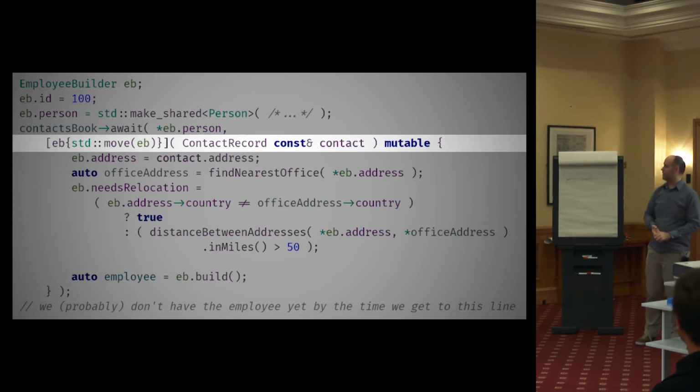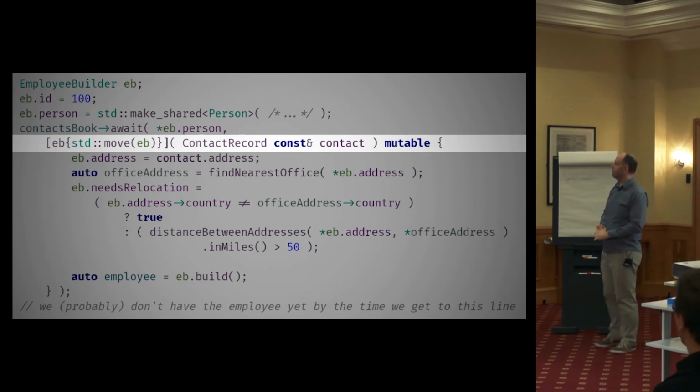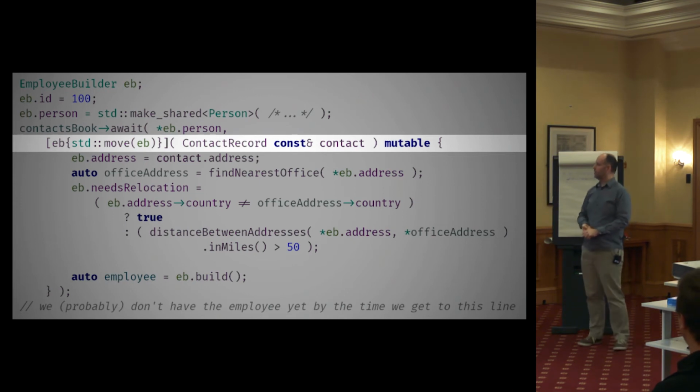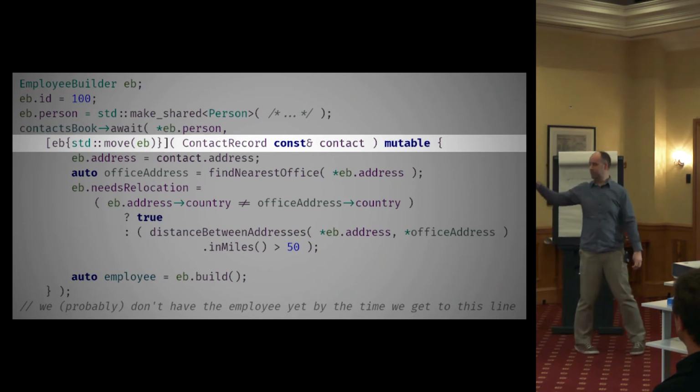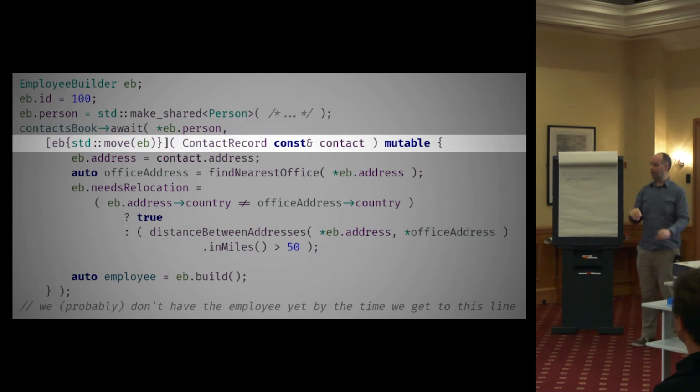Other languages, it's much simpler, but we have what we have. But that's actually quite nice. If we were back with having individual variables in order to be able to construct our object, then let's say we'd initialized about a dozen of them before this point, and then we had some more in here, we would have to individually move each of those dozen variables into our lambda before we could continue. We could do it all in one go here. So again, that's quite nice. Nice little extra thing we can do.